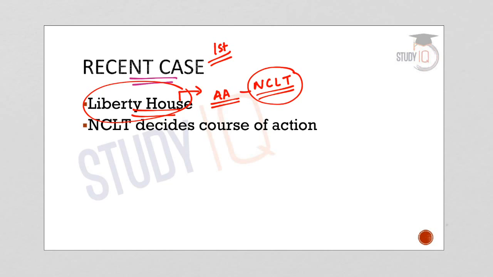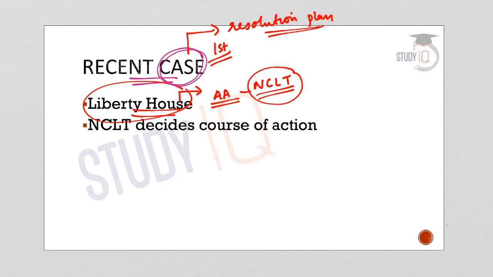And because of the non-compliance with the resolution plan, the lenders to the Amtech Auto have moved to the Chandigarh bench of the NCLT in order to invoke section 74 against the Liberty House group. So the case is not very important. You just need to know that this is because there was a non-compliance to the resolution plan under the IBC.